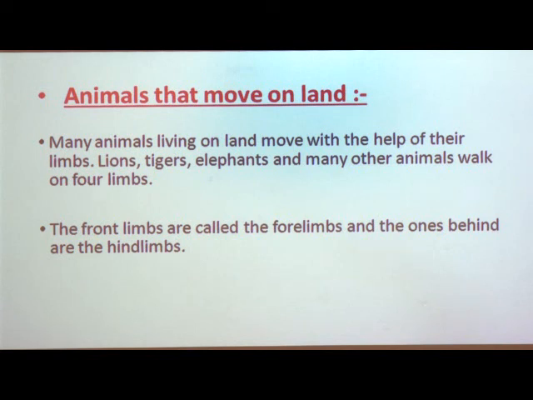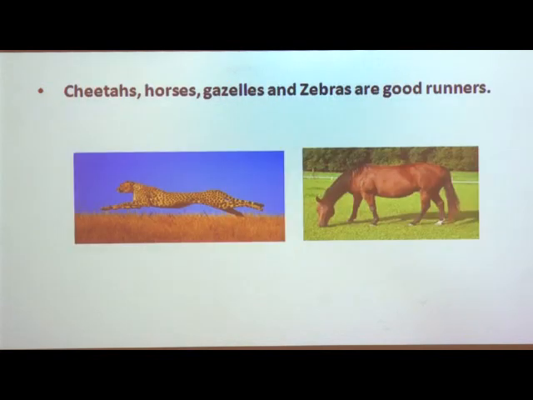The first one we have is good runners. When you see animals such as cheetahs, horses, gazelles and zebras running fast on the land, they are called good runners.